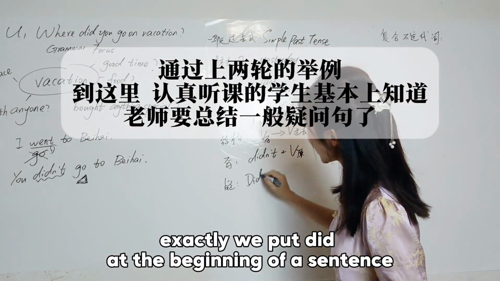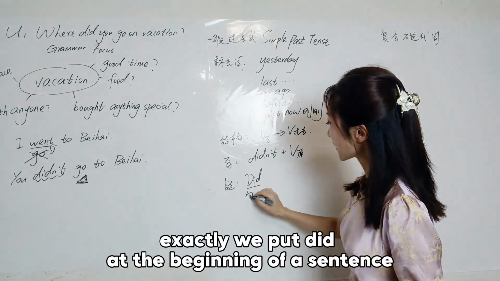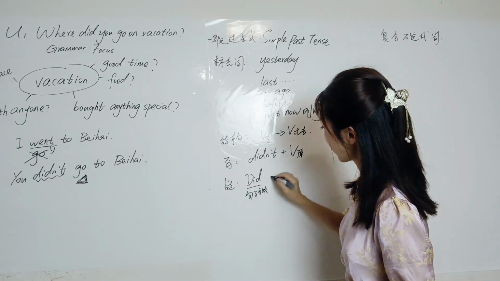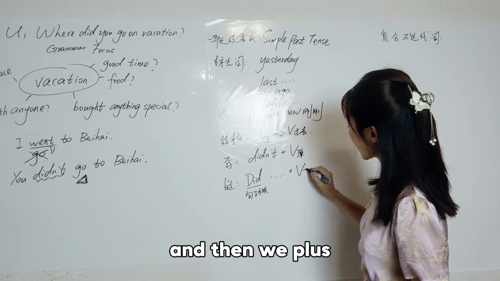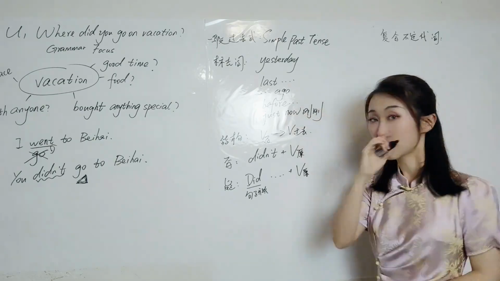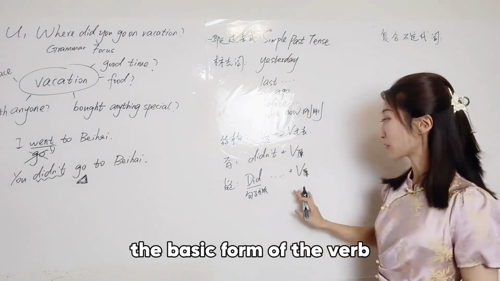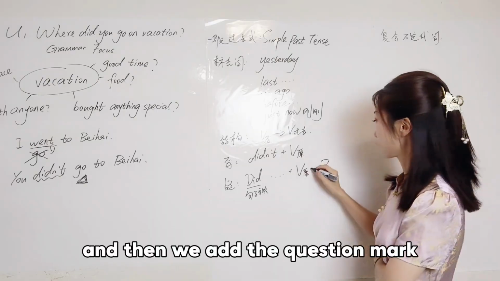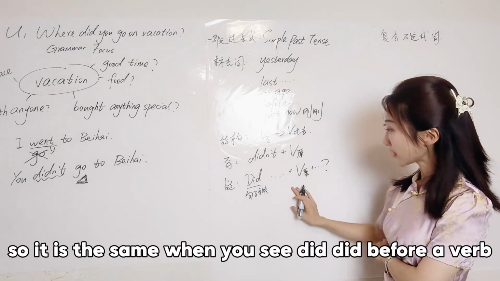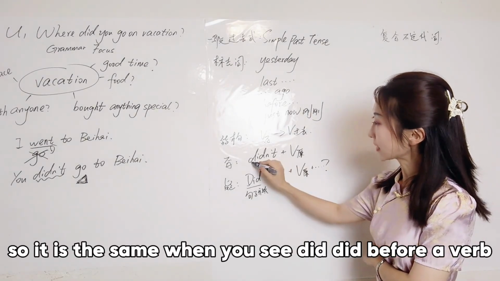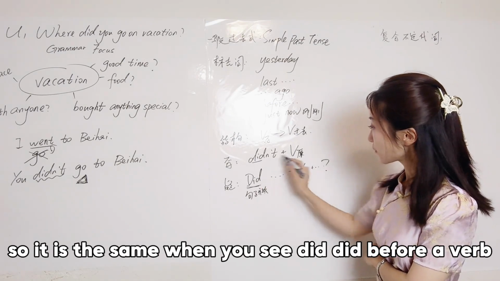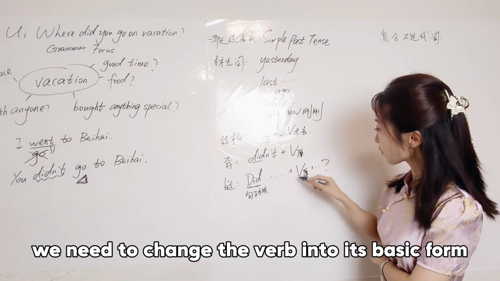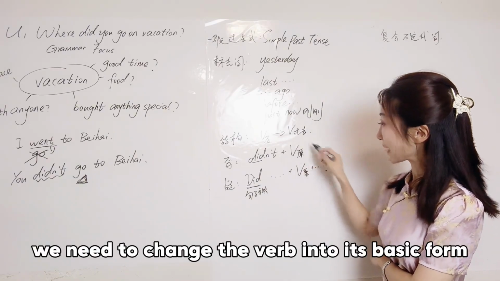Exactly. We put did at the beginning of a sentence. And then we plus the basic form of the verb. And then we add the question mark. So it is the same. When you see did before a verb, we need to change the verb into its basic form.